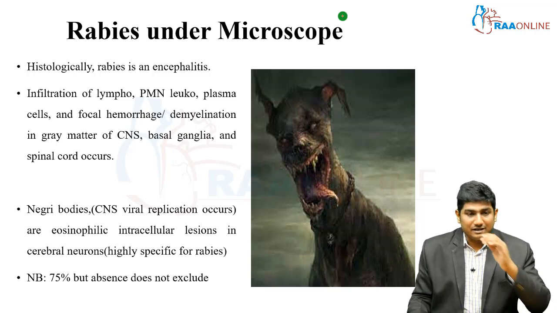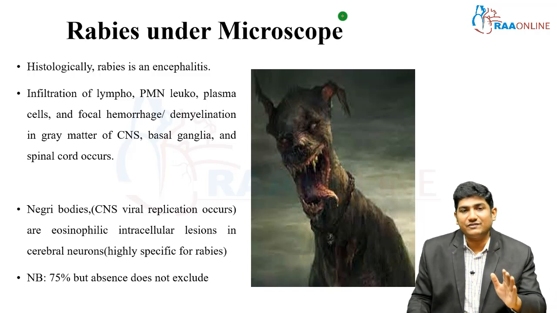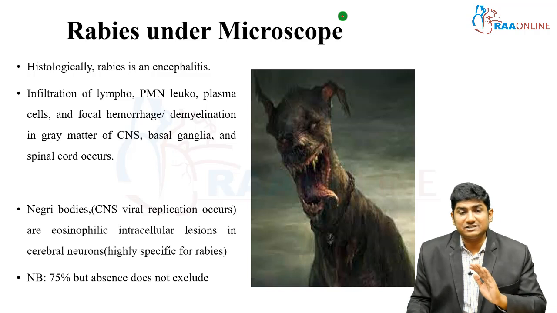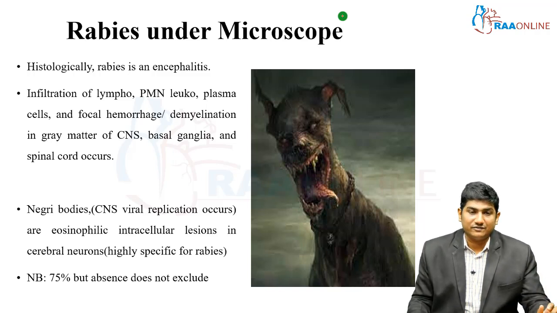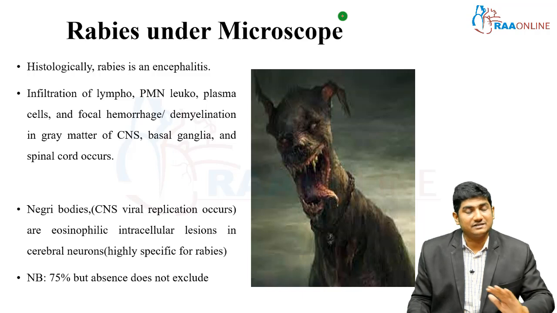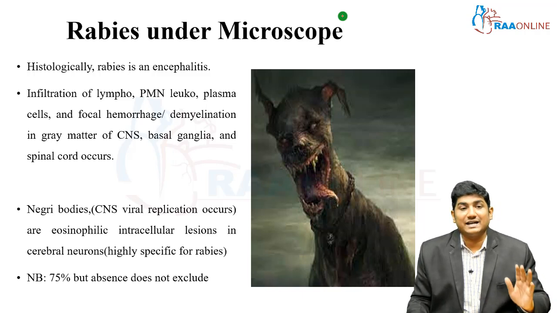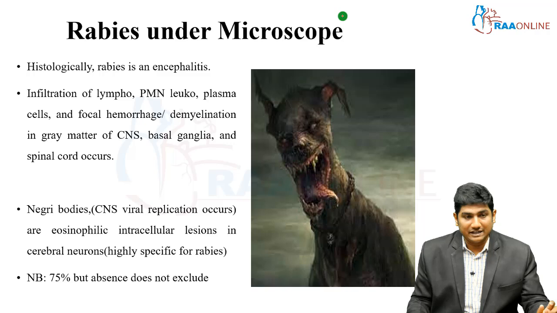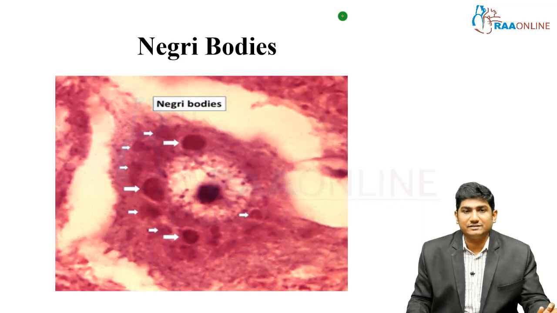But Negri bodies are present in only 75% of confirmed rabies cases. So in 25% of cases, we were not able to document Negri bodies. I'm trying to tell you that absence of Negri bodies does not exclude the diagnosis of rabies. If it is present, it's 100% specific. But if it's absent, you need to understand that in 25% of even confirmed rabies patients, there were no Negri bodies in the brain. So these are the Negri bodies.